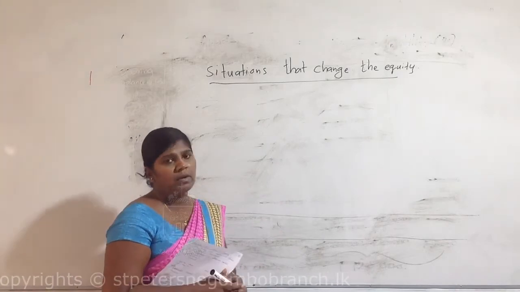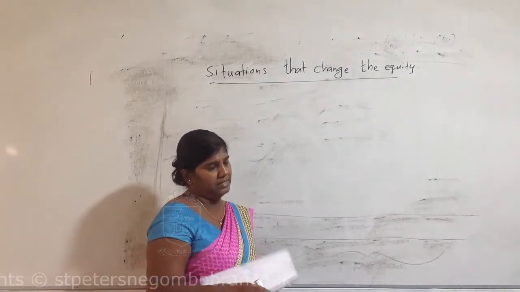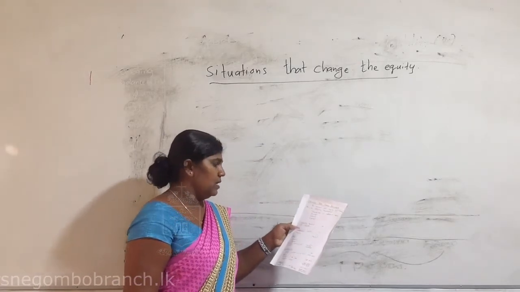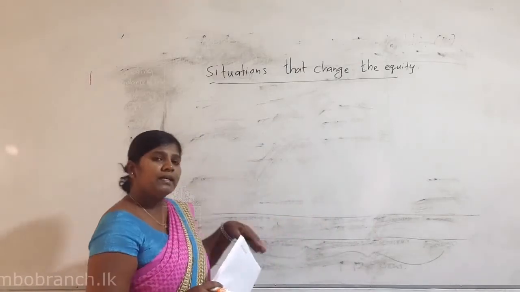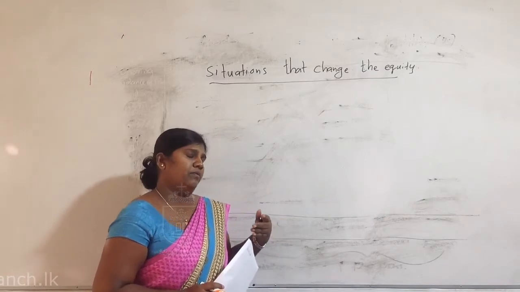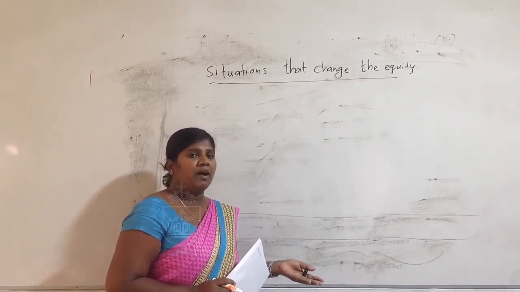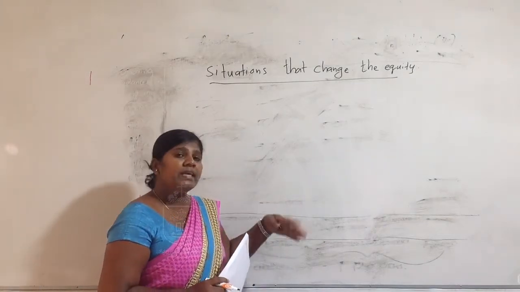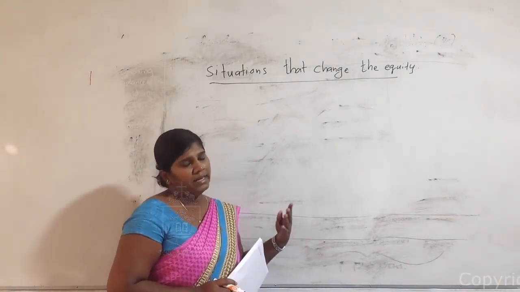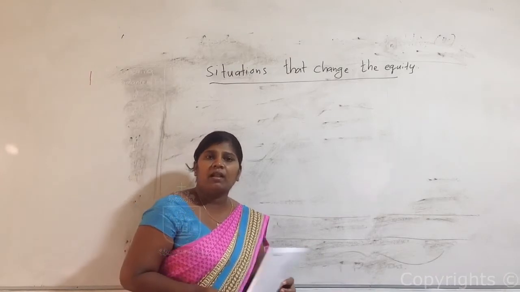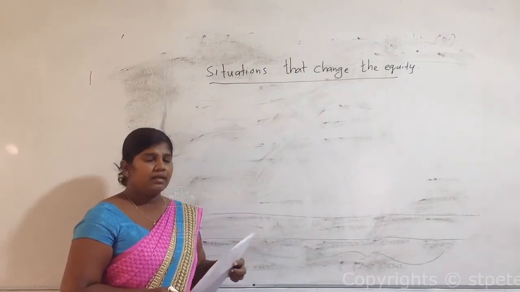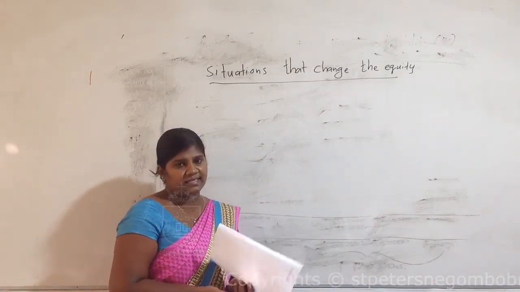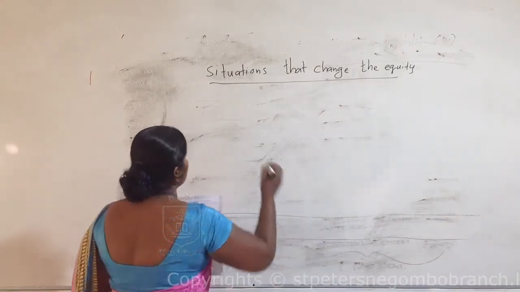At that time, equity increases. That is what we call the opening capital. After that, if he feels that amount of money is not adequate for the business, he can reinvest any amount of money. That is what we call additional capital. So additional capital is one instance in which equity will change.